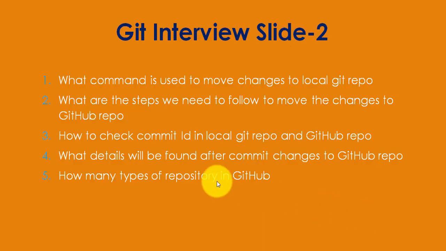Now I have already described what details will be found after committing changes to a GitHub repository. Now, how many types of repository are there in GitHub? There are two types: public repository and private repository. A public repository anyone can see, but to modify the changes you need the permission of the user.